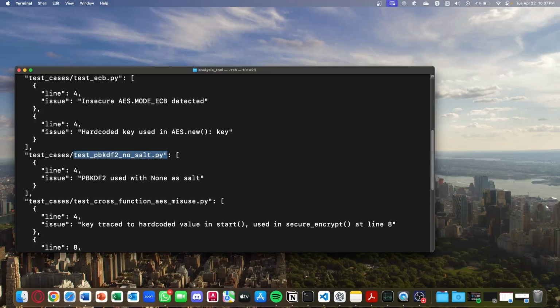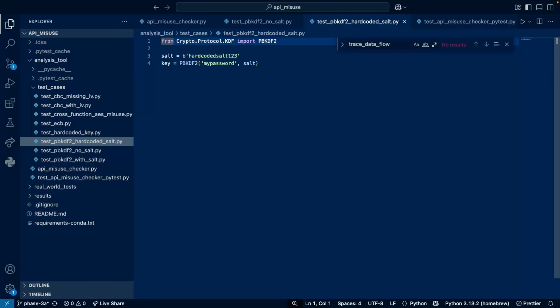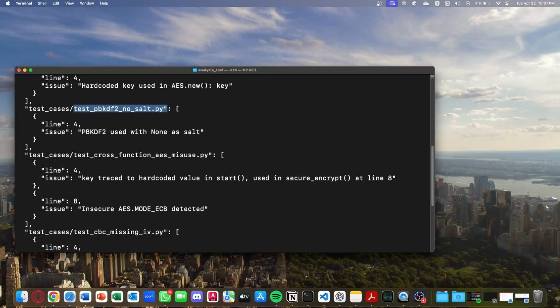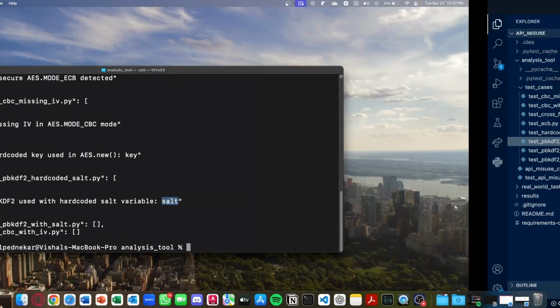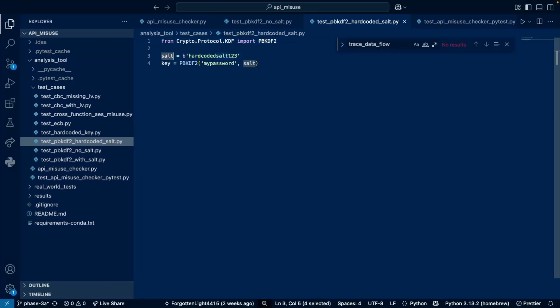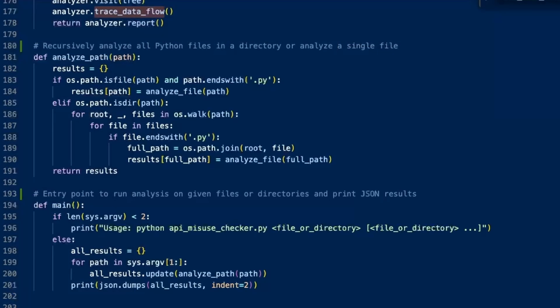So if we go to this file over here with no salt, we can see that the salt here was none, and this is insecure. We can also see that there's another file which has a hard-coded salt, and even that file is going to produce a vulnerability right here, used with hard-coded salt, and it also says the variable name, which was salt. So this is the variable name salt which has the hard-coded string, and it is being used with the pbkdf2 method. So now let's take a look at how we use this code to find vulnerabilities in some public repositories on GitHub.